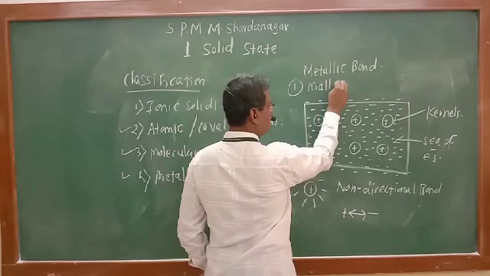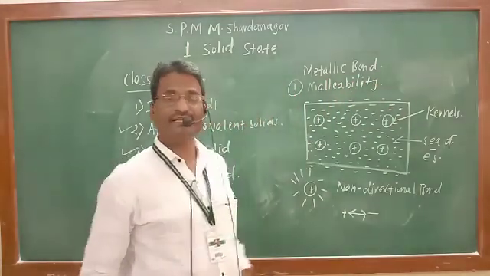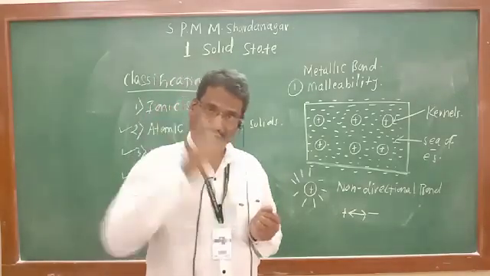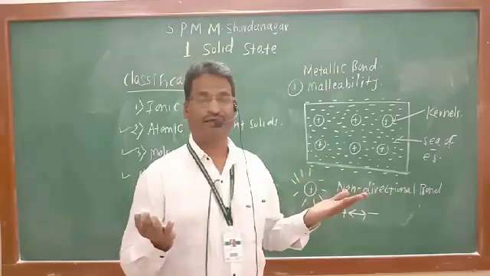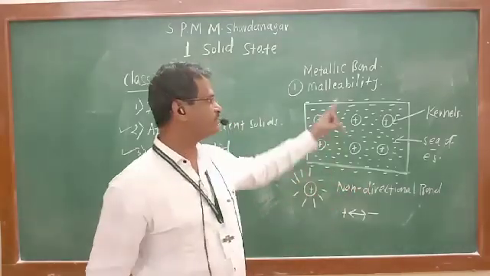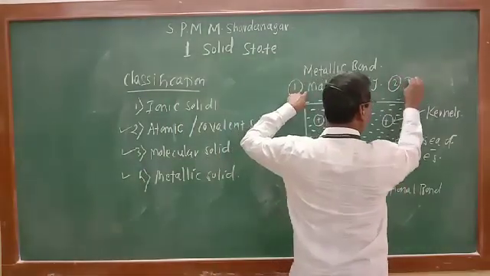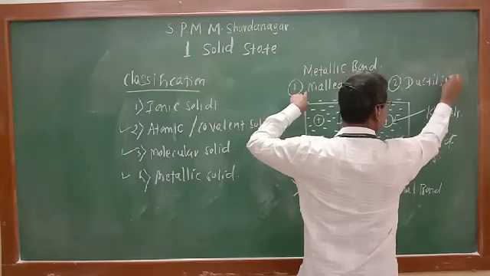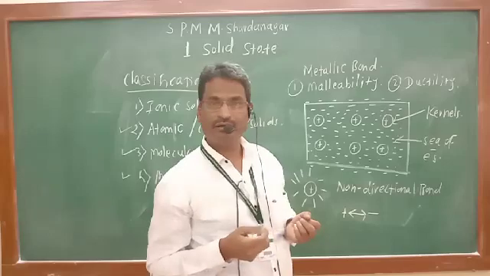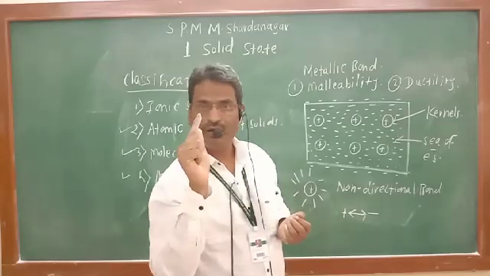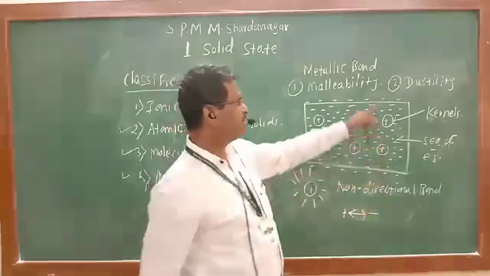It means whenever metal is heated and hammered, it is converted into a thin sheet. A flat sheet is obtained. That is known as malleability. Second property of metal, ductility. Whenever metal is heated and hammered, it is converted into a small wire, a ductile wire, known as ductility.